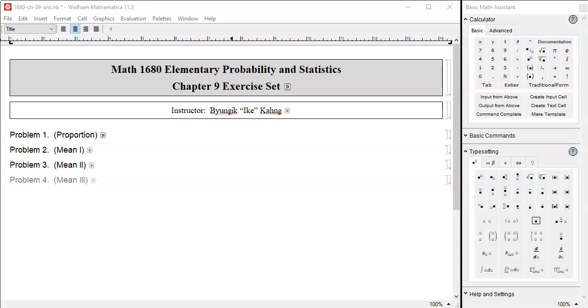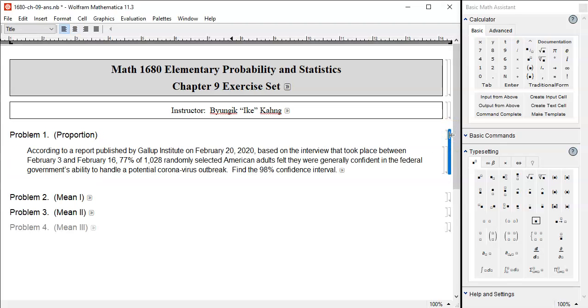Chapter 9 Exercise Set, Problem 1. Here we go. According to a report published by Gallup Institute on February 20, 2020, which is based on the series of interviews that took place between February the 3rd and the 16th of that year, 77% of 1,028 randomly selected American adults felt they were generally confident in the federal government's ability to handle a potential coronavirus outbreak. Find a 98% confidence interval.